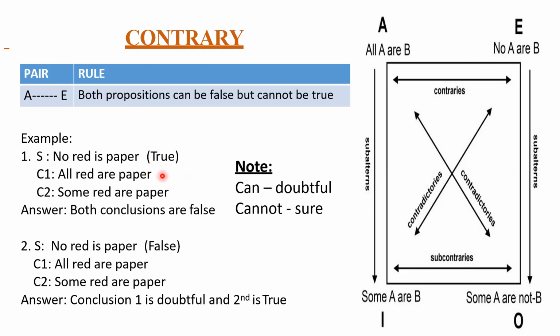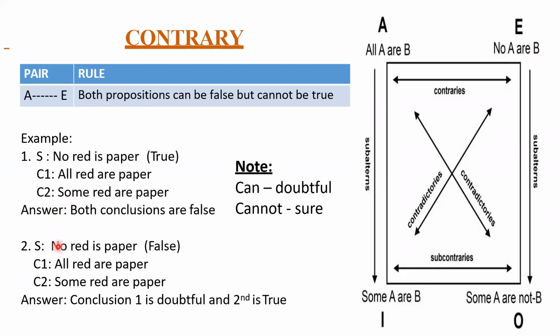Okay, now this one is done. Move on to comparing statement number one with conclusion number two. No red is paper, no is here. Next, some red are paper, some is here. So what is this relationship? Contradictory. Clear? As in the bracket, they're using true. Contradictory means opposite. So this answer is also false here. The final conclusion is both conclusions are false here. The first two are a contrary statement. Statement number one and conclusion number two are on the contradictory rule.